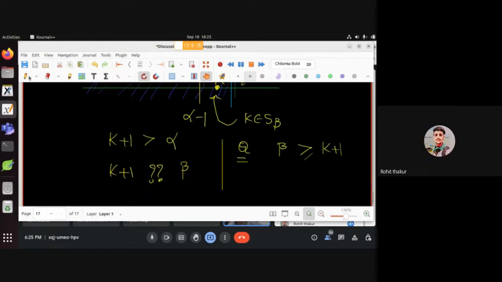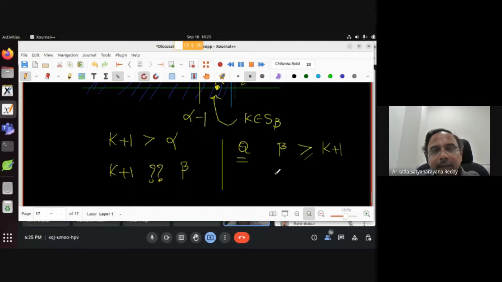Beta is an upper bound of S beta. That we cannot say. Already हमको पता है S beta is upper bound because beta is an upper bound. लेकिन बेटा greater than or equal to k+1 से क्या बता सकते हैं? I know that k is in S beta. Assume that if beta is greater than or equal to k+1 हो तो क्या होगा? मैं simply क्वेश्चन पूछ रहा हूँ.